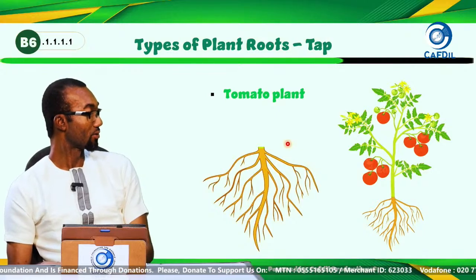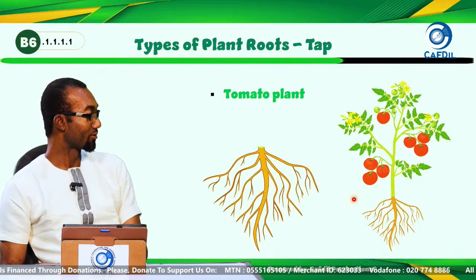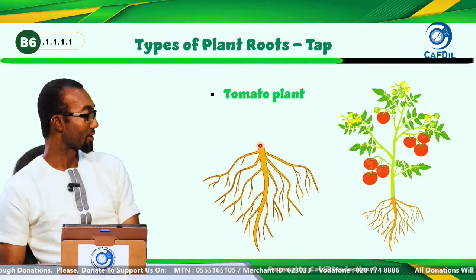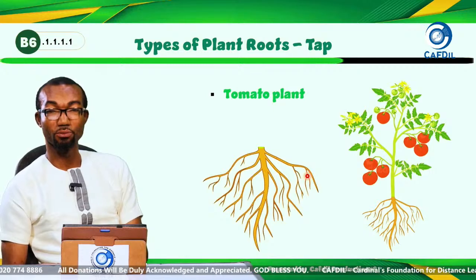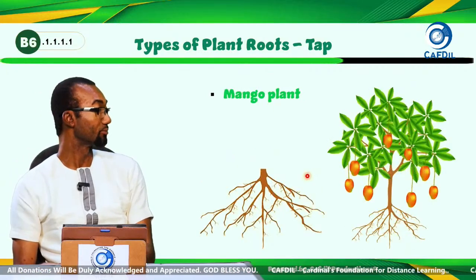This is a tomato plant, and this is the root of tomato plants. It is also a tap root. You see the long root here, with side roots, and then we have the root hairs on the side roots. So tomato also has tap roots.